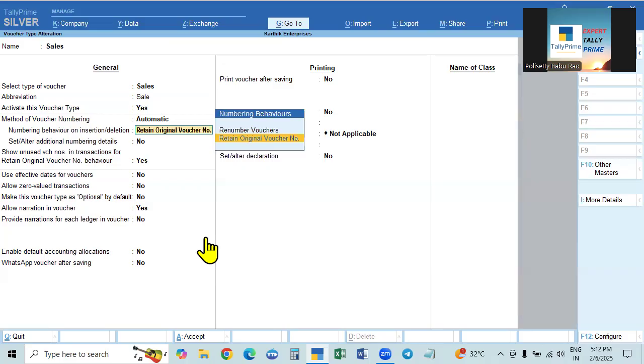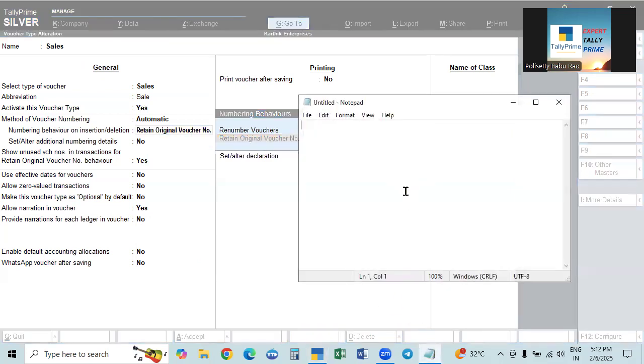The next numbers will move back. I'll show you. If 3 is deleted, 4 will become 3, and 5 will become 4.